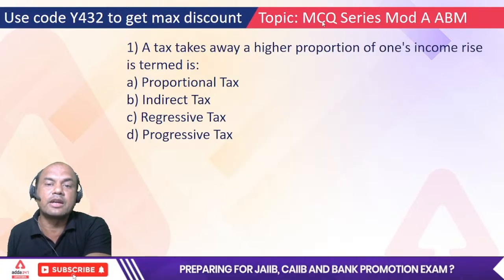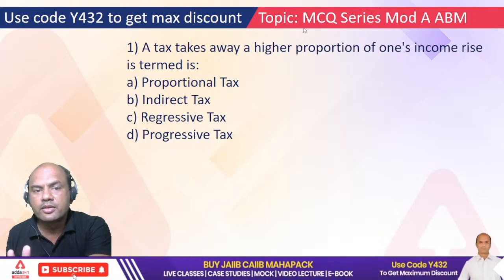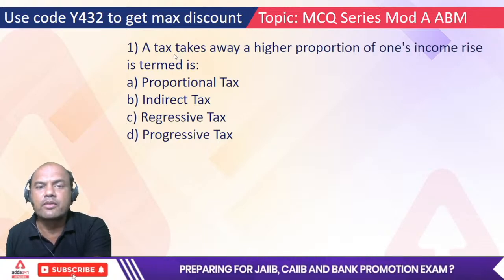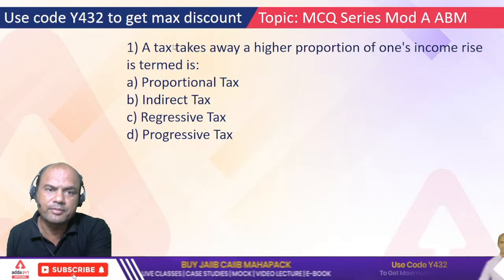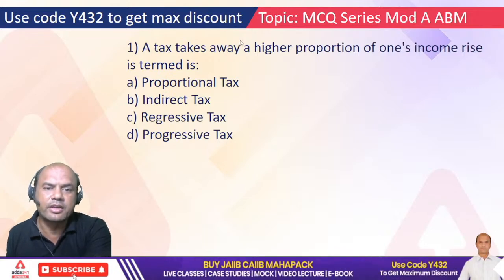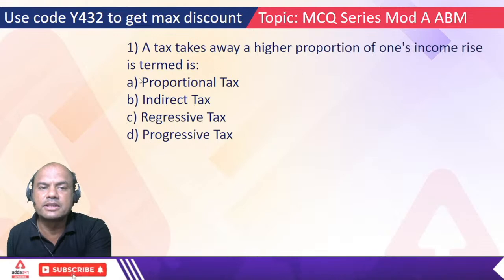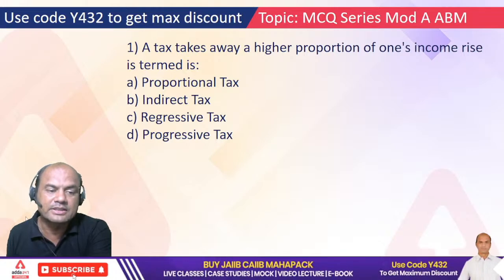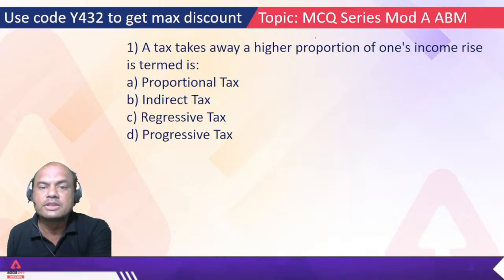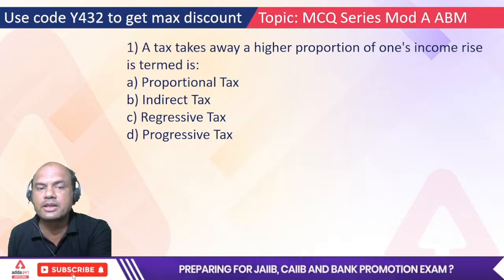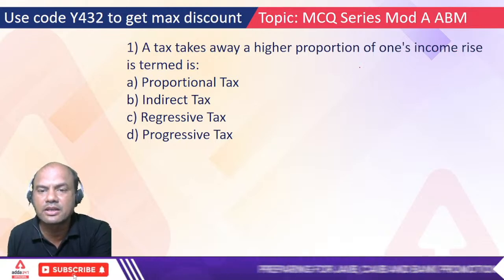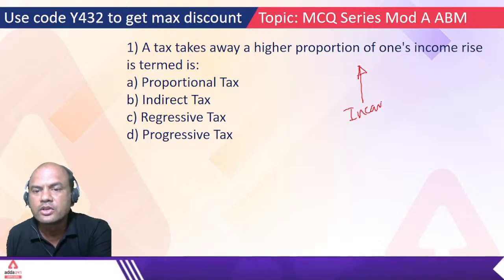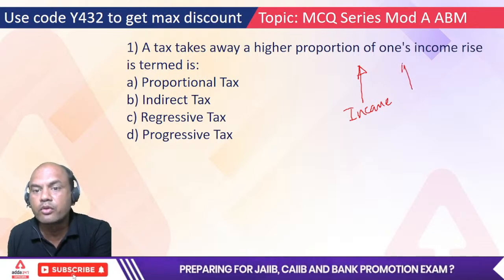Let's start with the MCQ series here. We are in module A, and we are almost at the end of module A now. We are covering taxation, GDP and budget parts. The tax which takes away a higher portion of one's income is termed as what? This was one of the questions I had covered earlier also. It means that as the income rises, so also the tax rises.